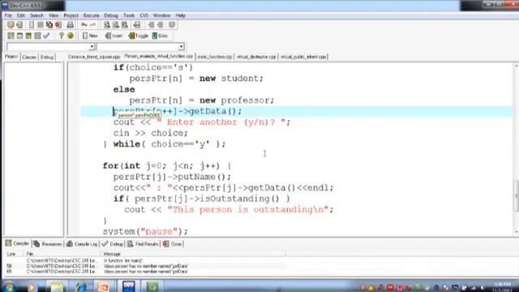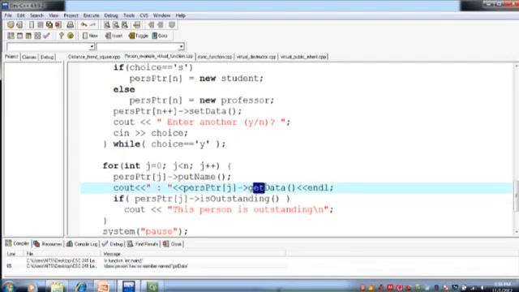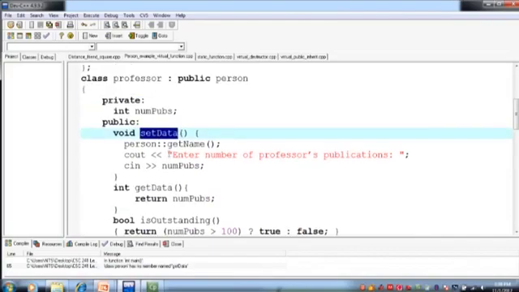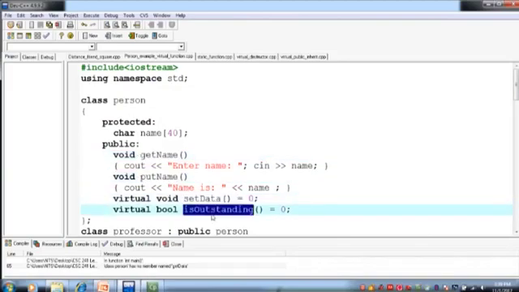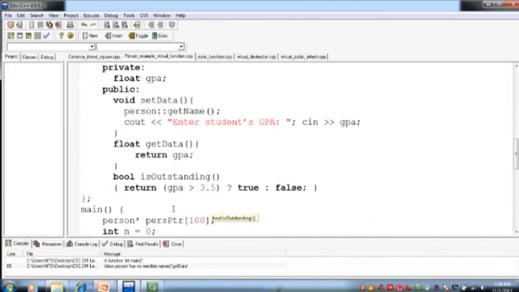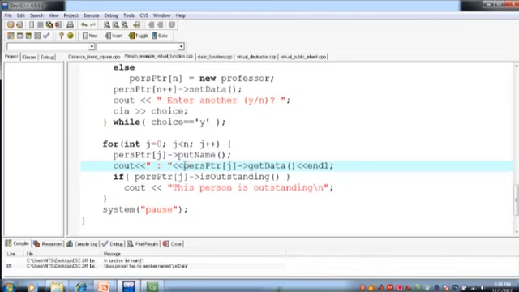Okay, so class person, the error message it gave on this line is that class person has no member named get data. So class person में कोई get data के नाम से function नहीं है. उसमें जो functions हैं these are set data and get name, put name, set data, is outstanding. ये चार functions हैं.